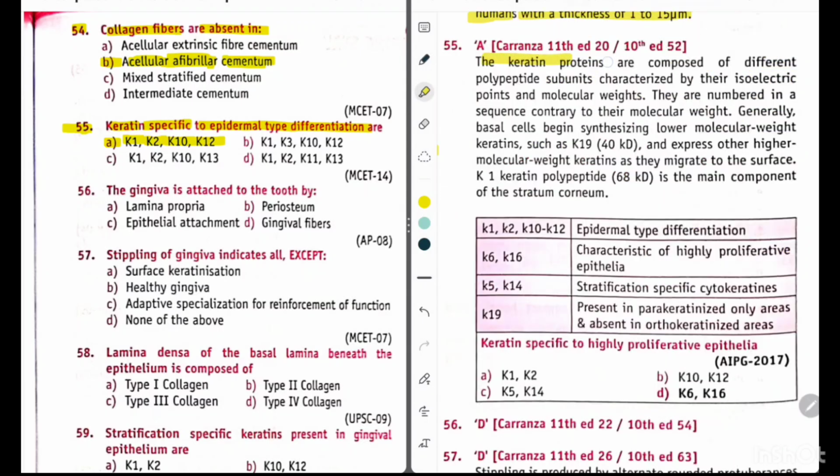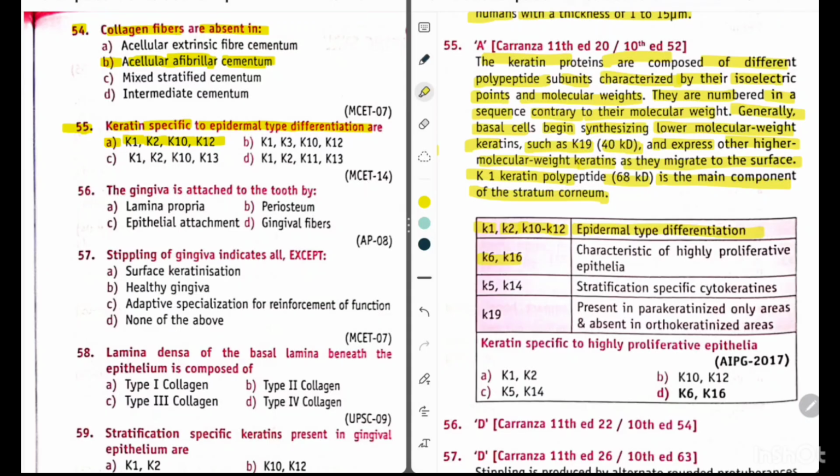The keratin proteins are composed of different polypeptide subunits characterized by their isoelectric points and molecular weights. They are numbered in a sequence contrary to their molecular weight. Generally, basal cells begin synthesizing lower molecular weight keratins such as K19, 40 Kd and express their higher molecular weight keratins as they migrate to the surface. K1 keratin polypeptide, that is 68 Kd, is the main component of stratum corneum. So K1, K2, K10 and K12 keratin are specific to epidermal type differentiation.